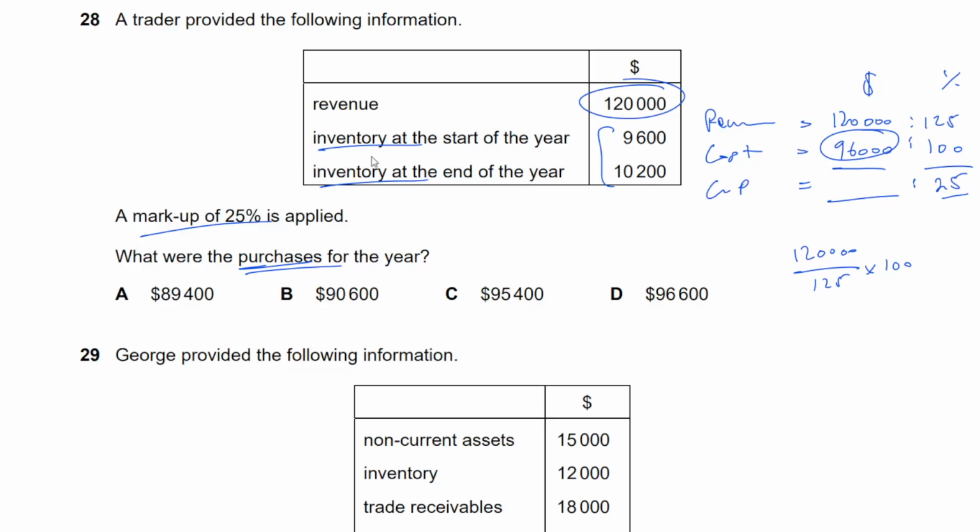And now we can simply put the purchases as a missing figure. Opening inventory plus purchases minus closing inventory gives us the cost of sales of 96,000. Purchases equals 96,000 plus 10,200 minus 9,600. That's 96,600. Yes.